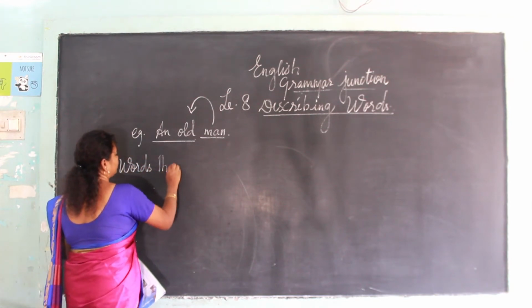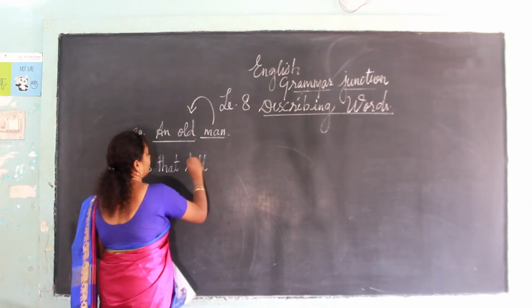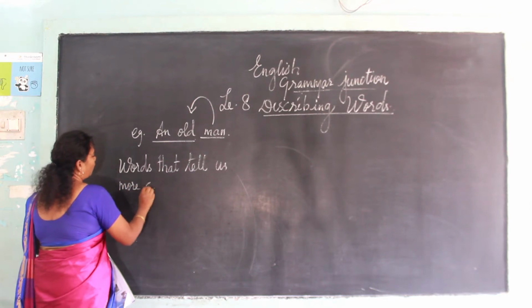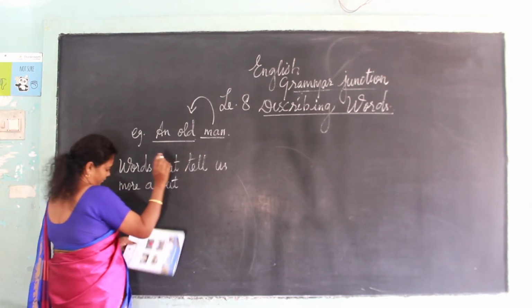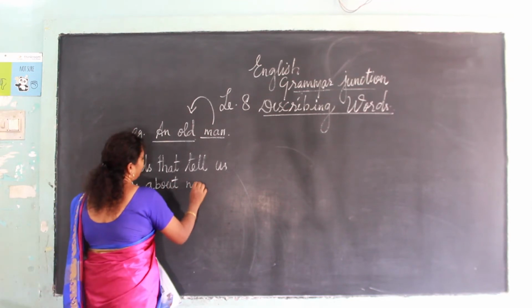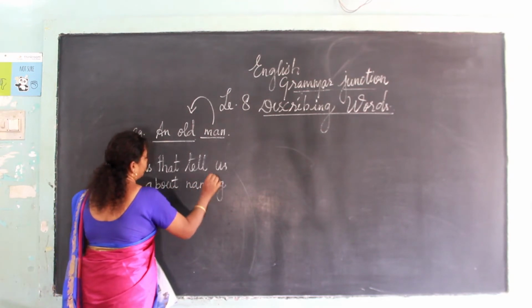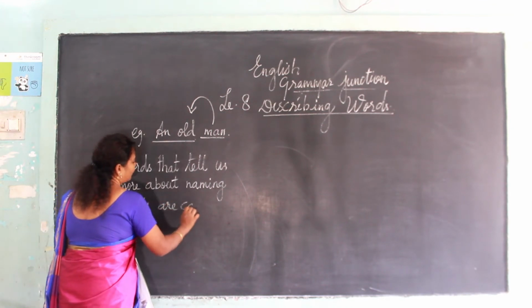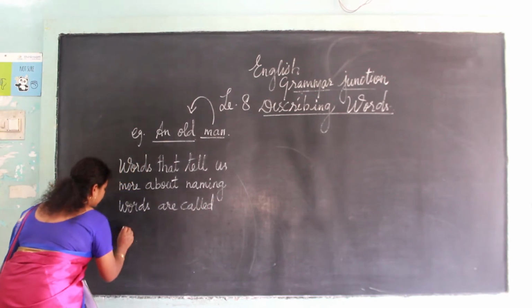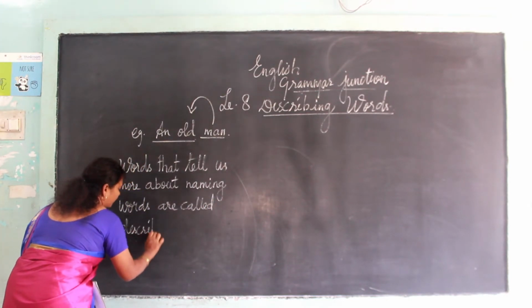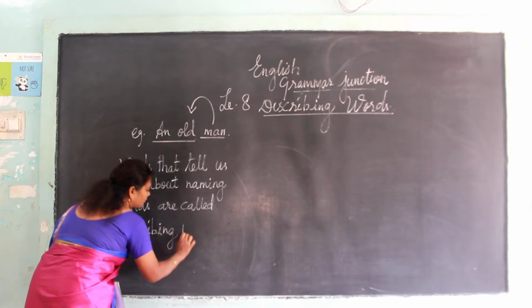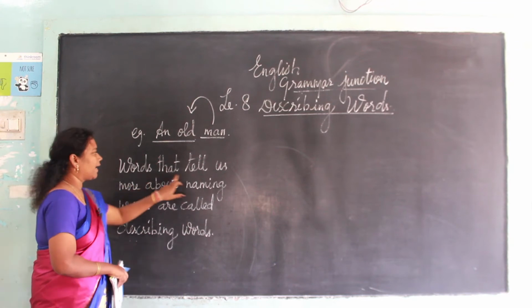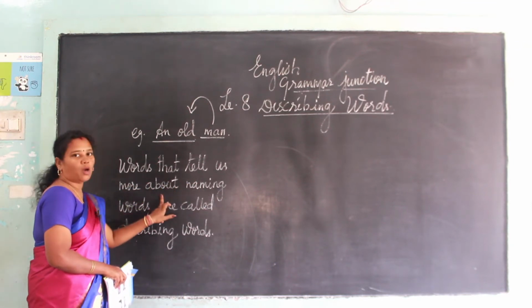Words that tell us more about naming words are called describing words. See again, words that tell us more about naming words.